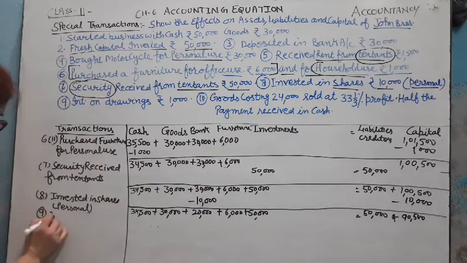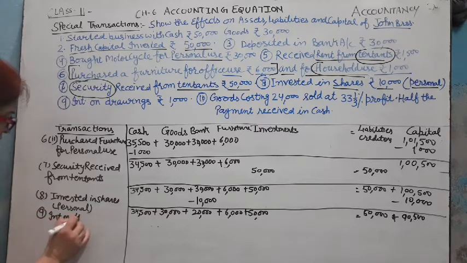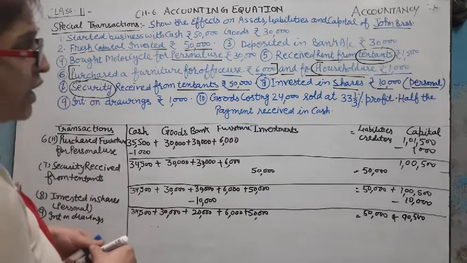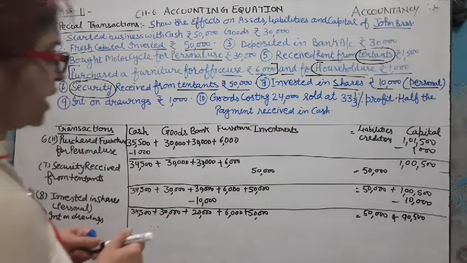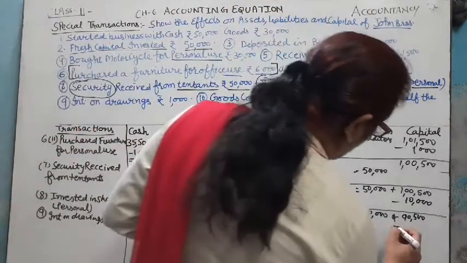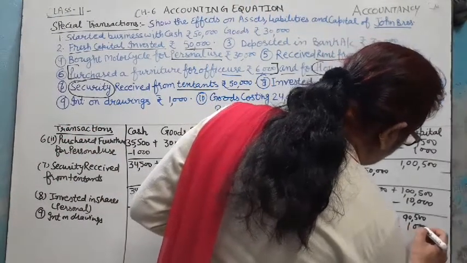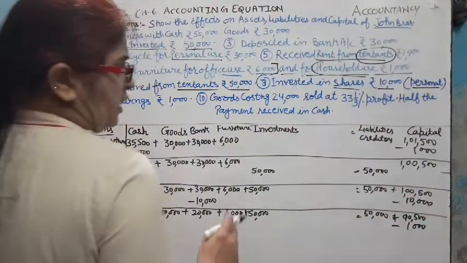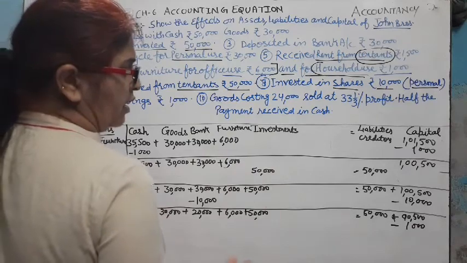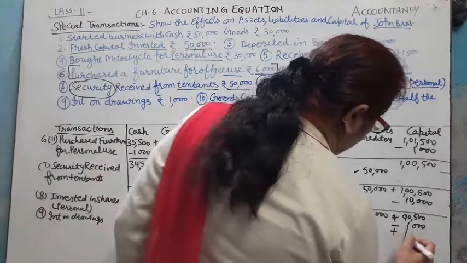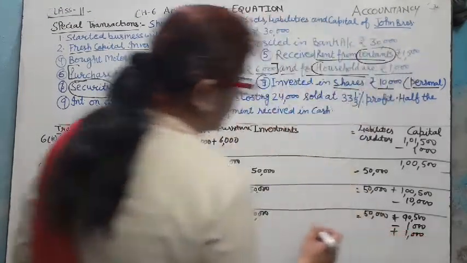Very interesting transaction. Drawings decrease the capital and interest on drawings also affects the capital. So first of all drawings deduct the capital, and the same interest on drawings increases the capital.